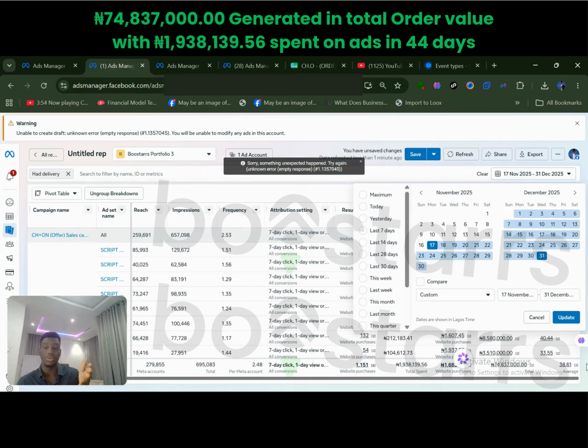Now, this calculation is actually wrong because it is just tracking the lowest order value, which is 65,000 naira. Okay, so if you do the math, 65,000 naira times 1,151, let me just quickly do it here to verify. 65,000 times 1,151. Yeah, so it's 74.8 million.